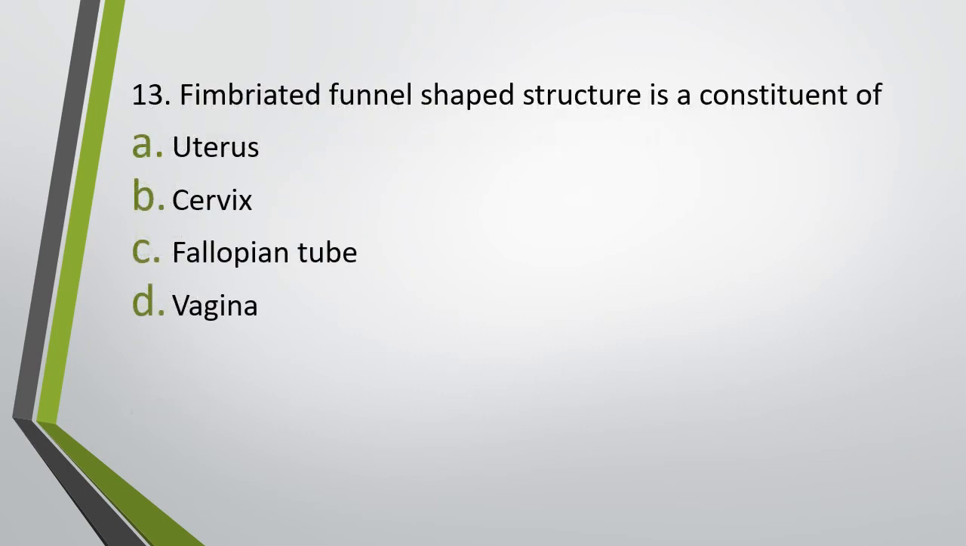Question number 13. Fimbriated funnel-shaped structure is a constituent of uterus, cervix, fallopian tube or vagina. Fimbriated funnel-shaped structure is a constituent of. Correct answer is option C, fallopian tube. And what is the function of the fimbriated funnel-shaped structure? Right, to catch the ovum which is released by the ovary.